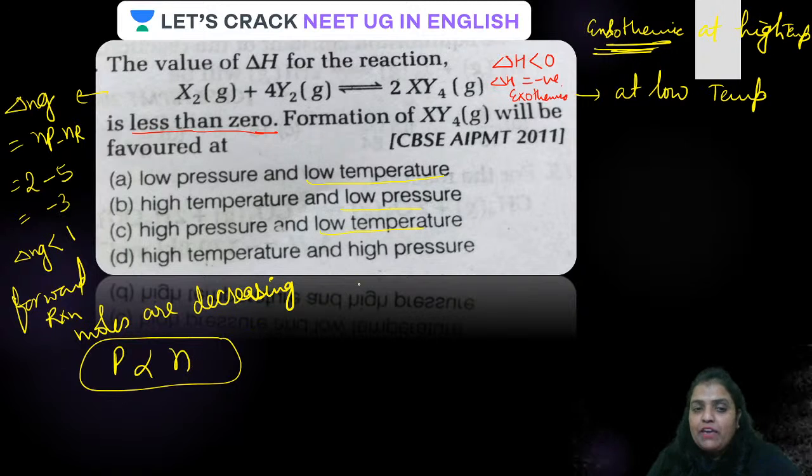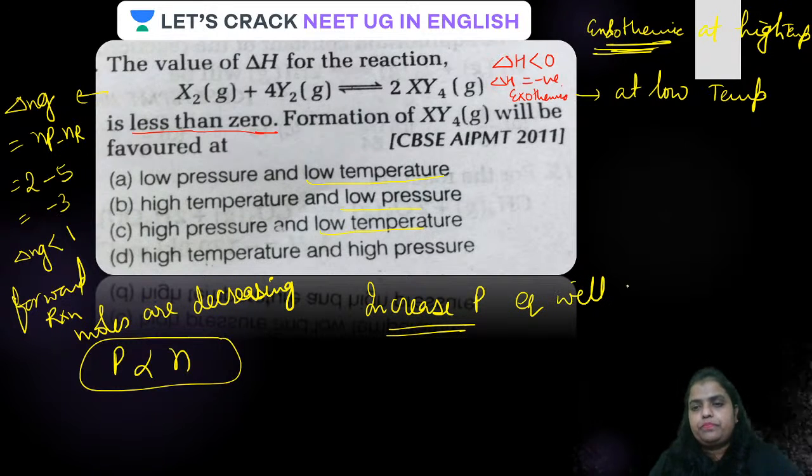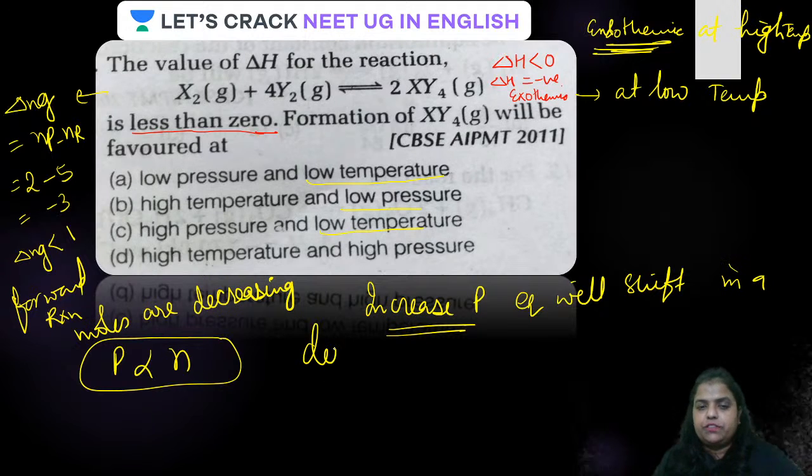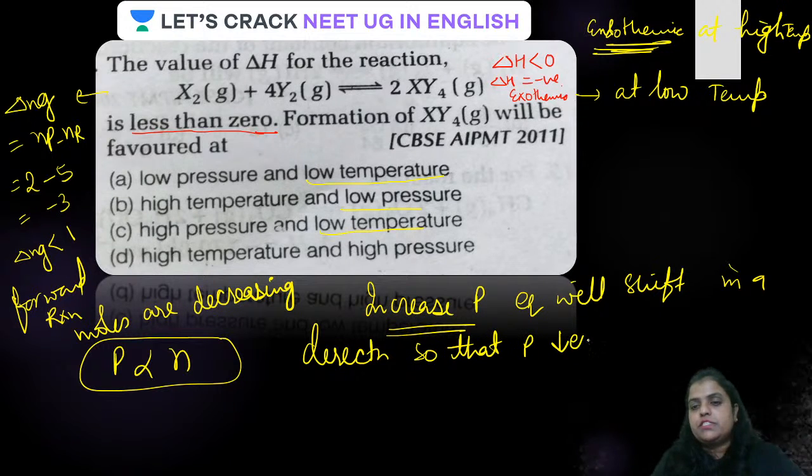If you increase the pressure, equilibrium will shift in a direction, as per Le Chatelier's principle, so that pressure decreases.